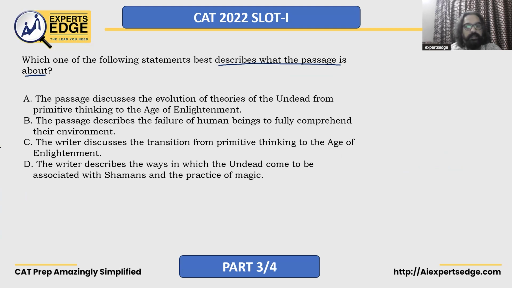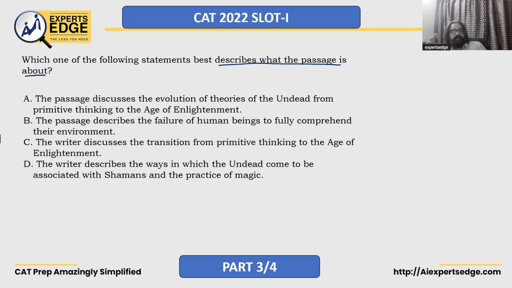And hence, I'm going to mark this as my answer. Okay, let's not just mark this as my answer. Let's take a look at the other choices as well, because as I discussed, we will take a look at all the choices. The passage discusses the evolution of theories of the undead from primitive thinking to the age of enlightenment.